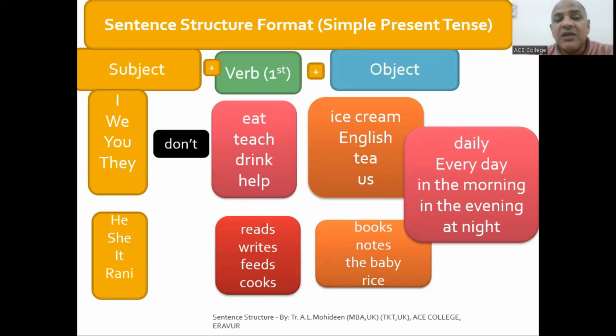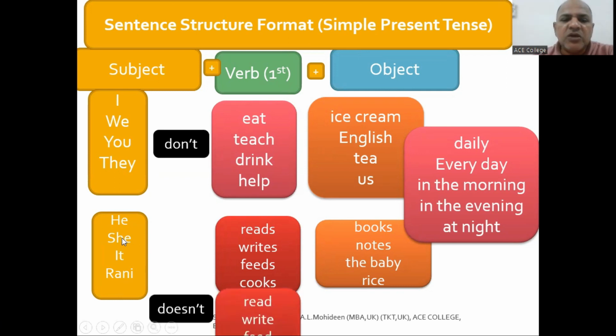And in writing, don't use this contraction, don't. Okay, you have to use I do not. In writing, you have to use I do not. We do not. You do not. They do not. Don't is equal to do not. Do not is the way you have to always write in writing. Okay, especially in the IELTS exam. They don't want contractions. They want the negative to be written directly without this contraction format.